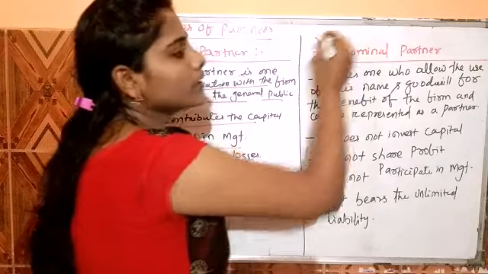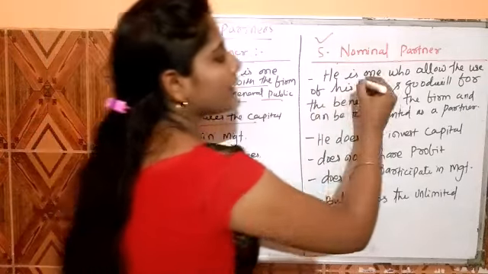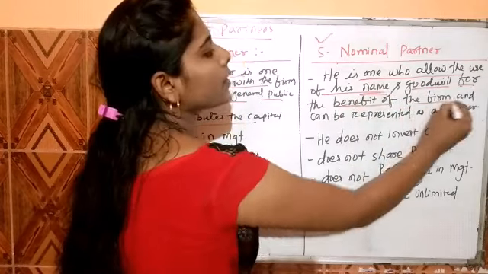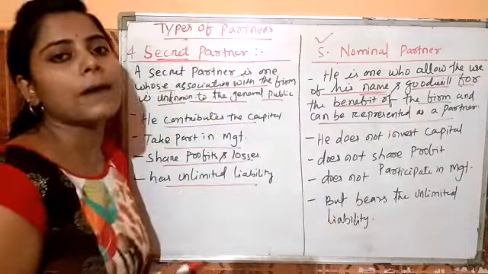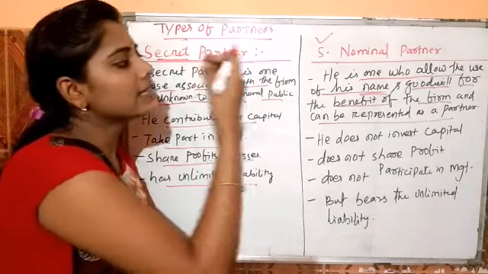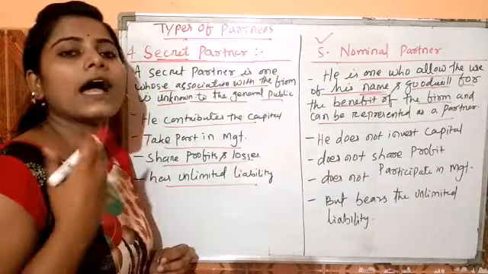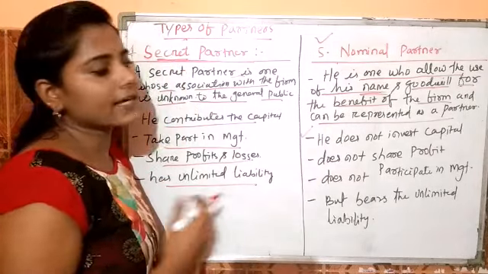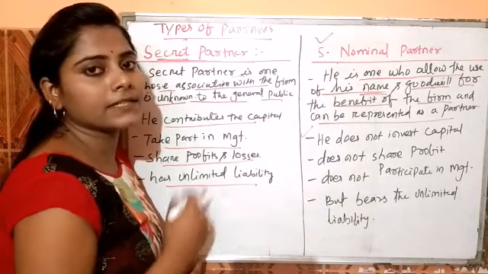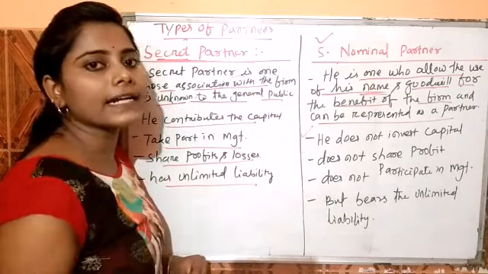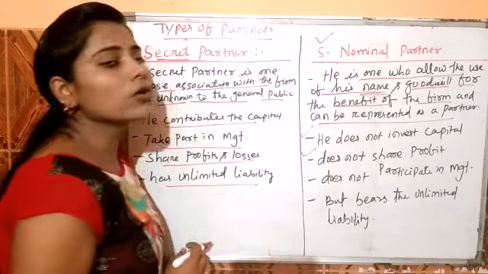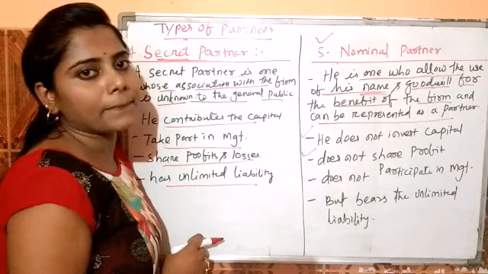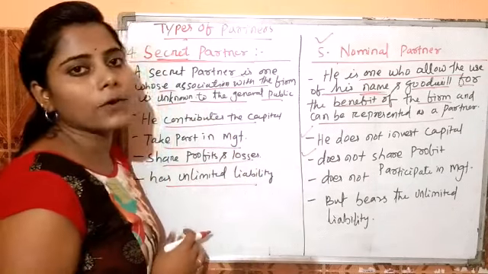The next is the nominal partner. A nominal partner is a partner who allows the use of his name and goodwill for the benefit of the firm and can be represented as a partner. The feature of this partner is that he does not invest any capital in the firm because he provides his name and goodwill to the firm, and he also does not share the profit because, as he does not invest any capital in the firm, he does not share any profit of the firm.